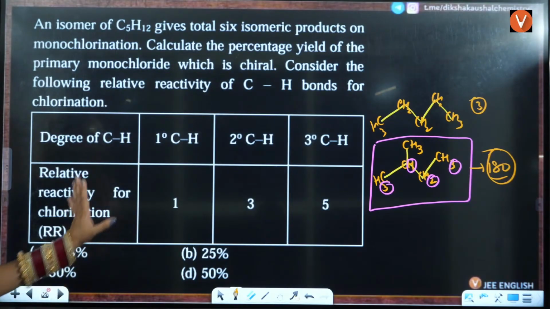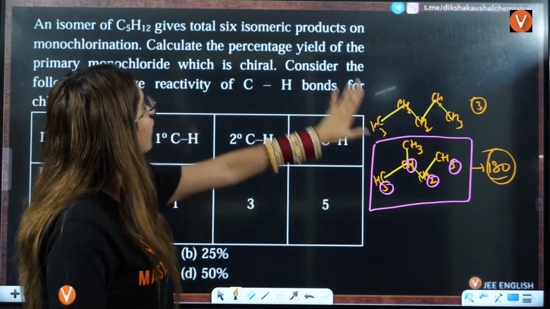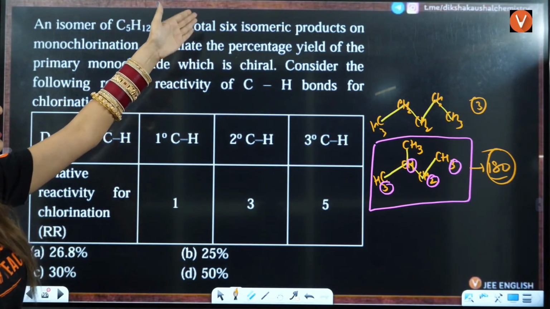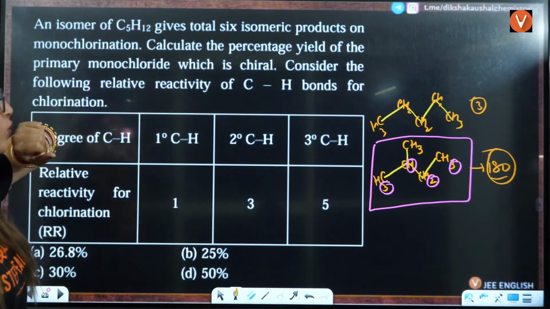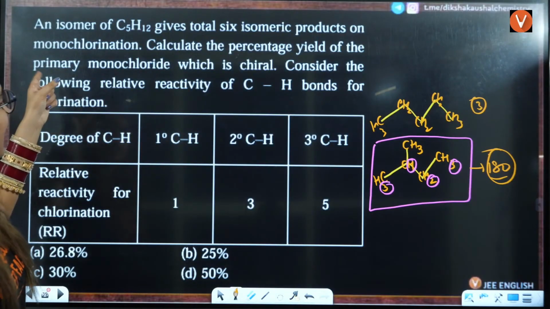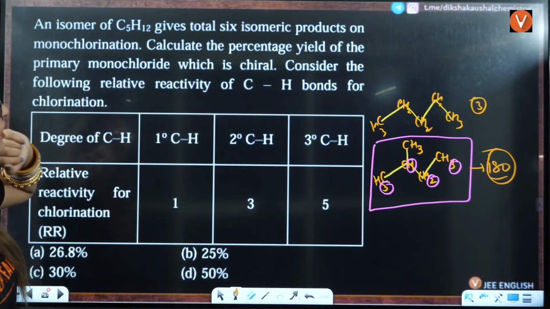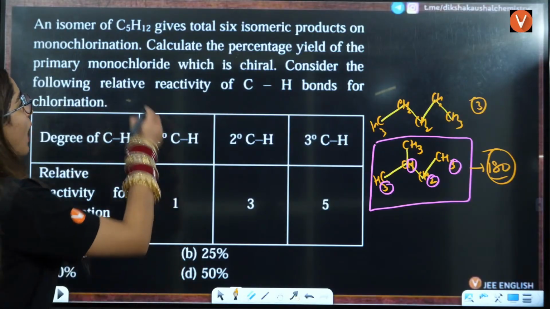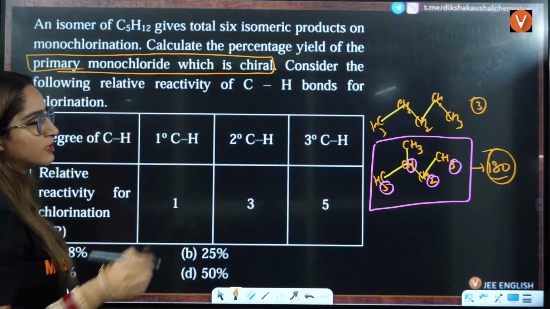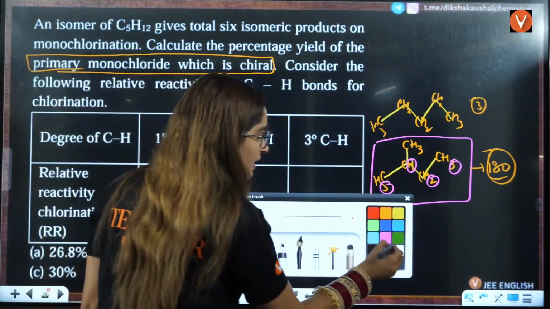Okay. Now we choose that as the isomer that is giving you 6 isomeric products on monochlorination. Calculate the percentage yield of the primary monochloride which is chiral. So you have to see the primary monochloride which is chiral. Okay, so firstly you will select this thing.